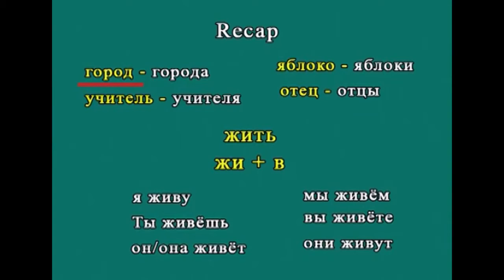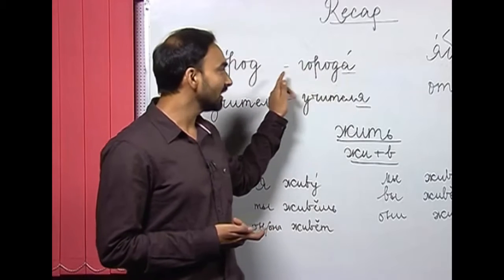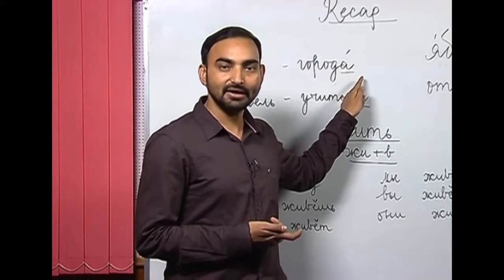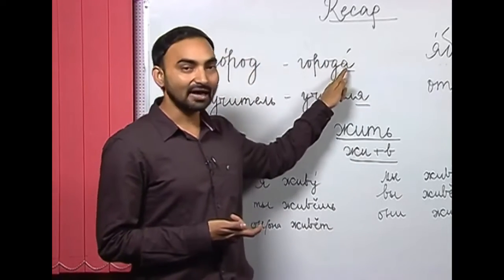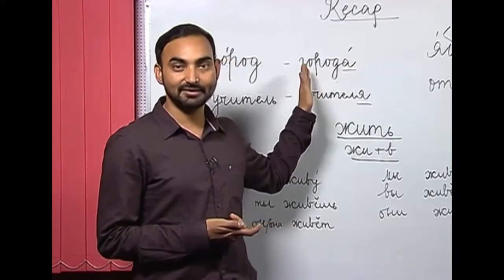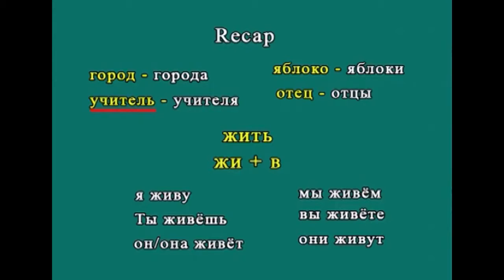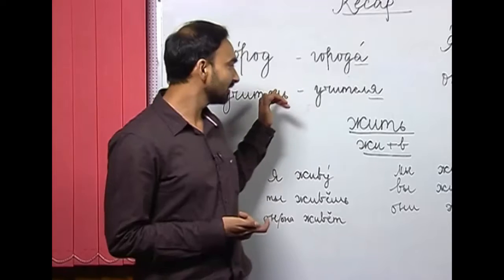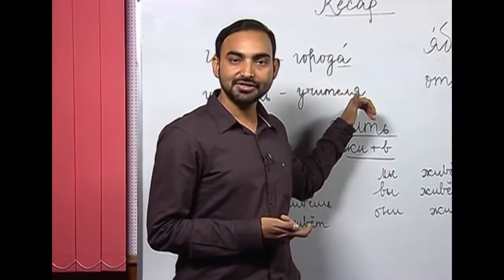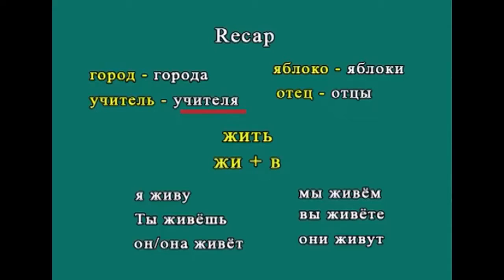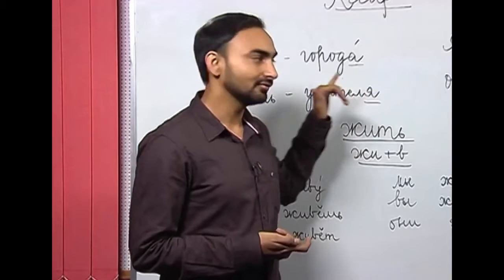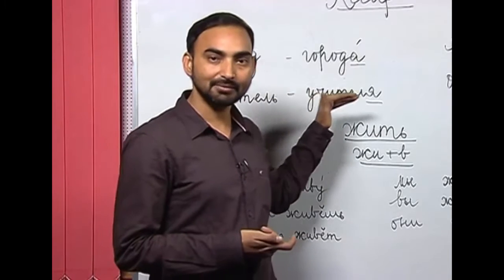For example, the first noun we have is город, and what is the plural of город? Города, city and cities. So instead of putting И here, we are writing А, so you have to memorize because these are exceptions. The next one was учитель, teacher, and again the plural of учитель is not учитель-и but учителя. So again this noun you have to memorize.